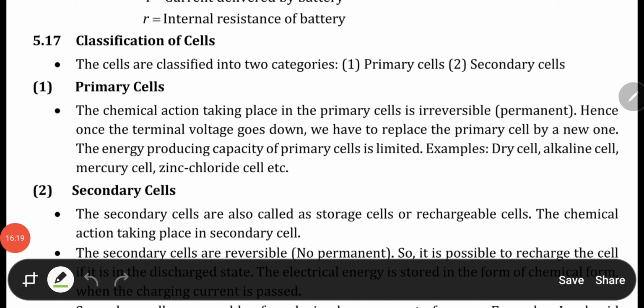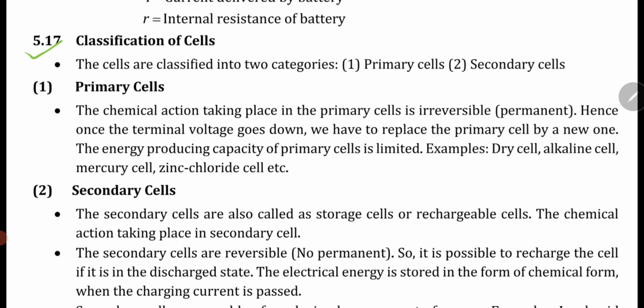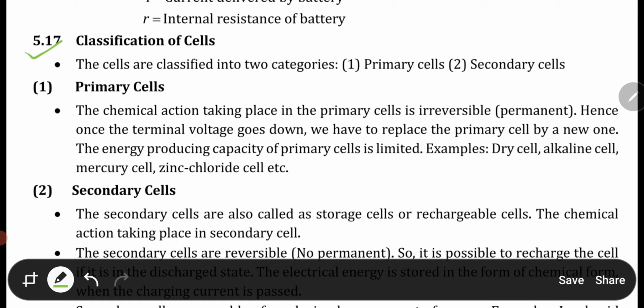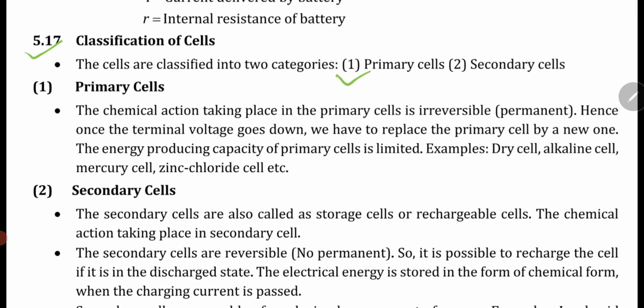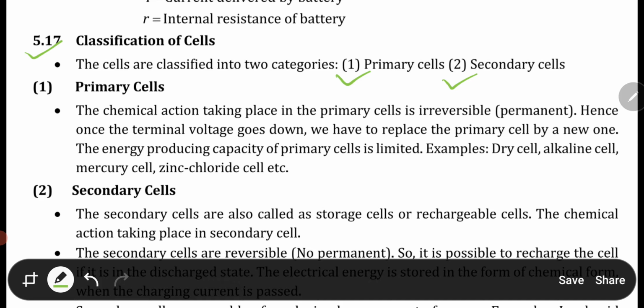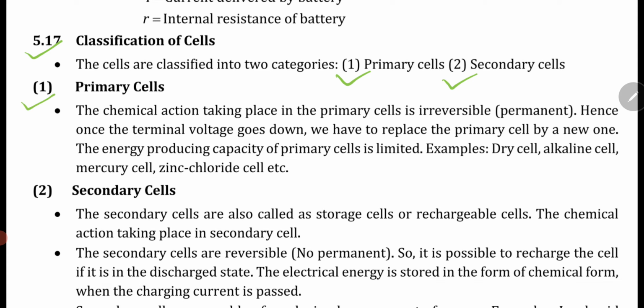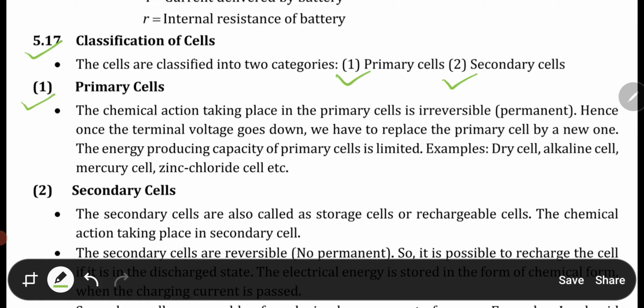Now we will see the classification of cells. Mainly the cells are classified into two categories: the primary cell and the secondary cell. We will understand the primary cell through this definition.